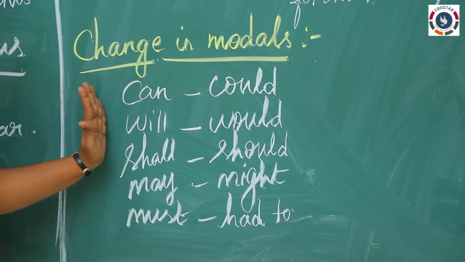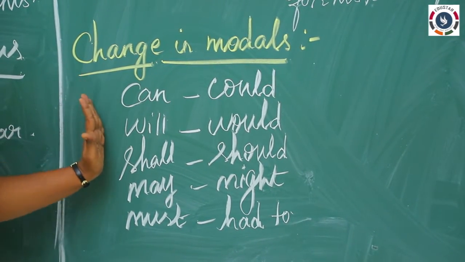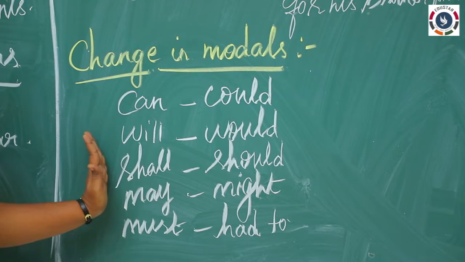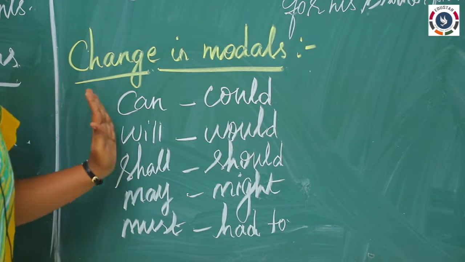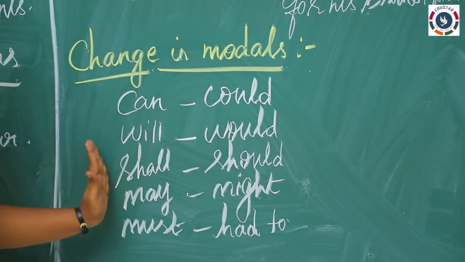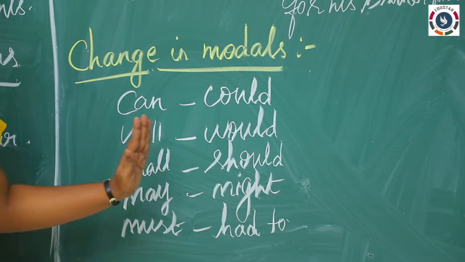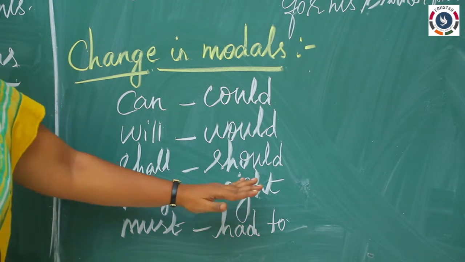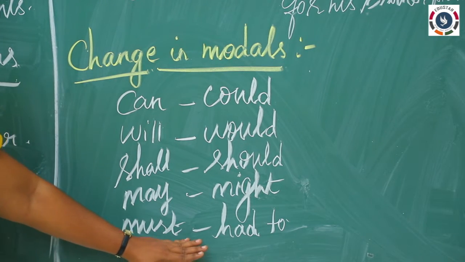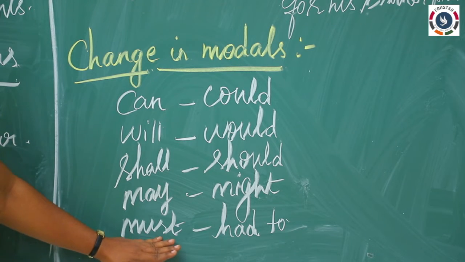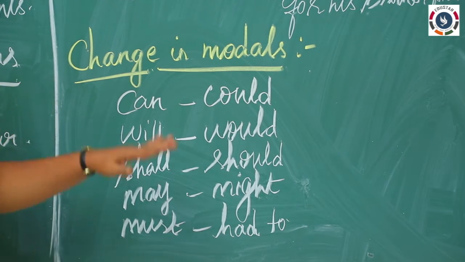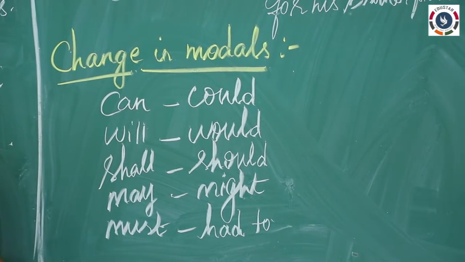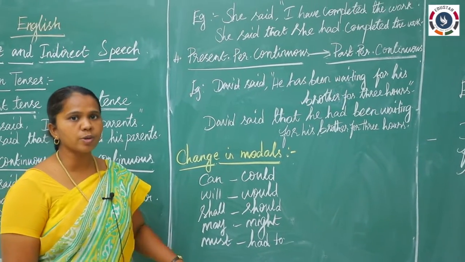If you see these modals in direct speech, you have to change the particular word: can means could, will means would, shall, should, may, might. You have to remember the word must. Must, you have to change into had to. And that's all about the rules. We studied all the rules.